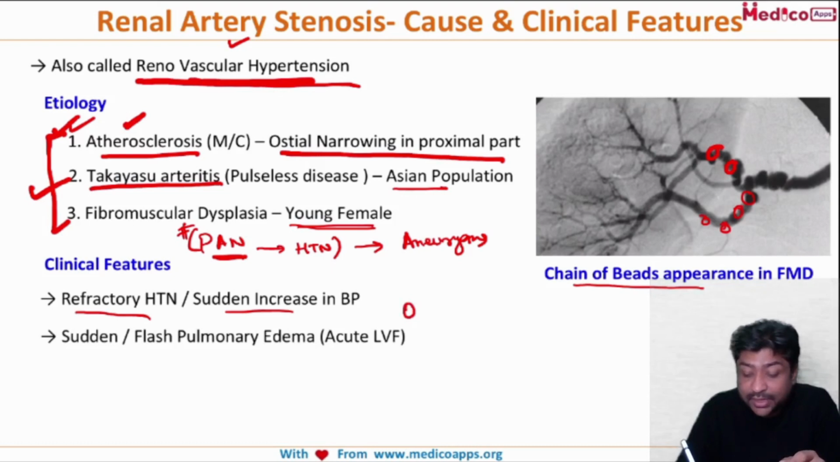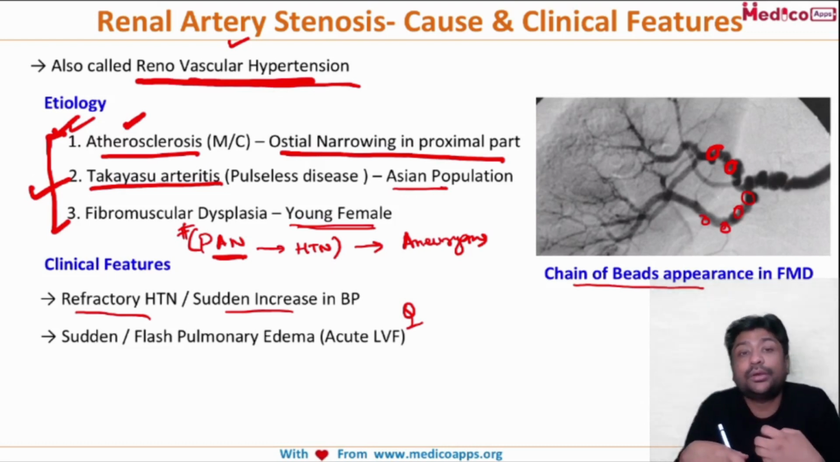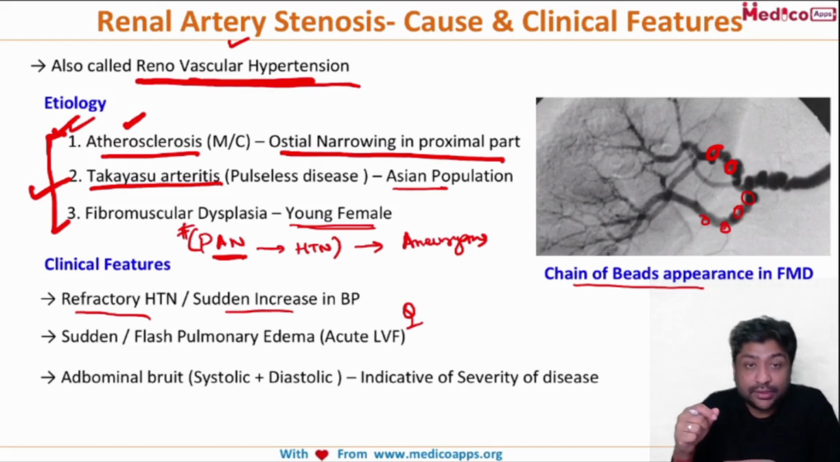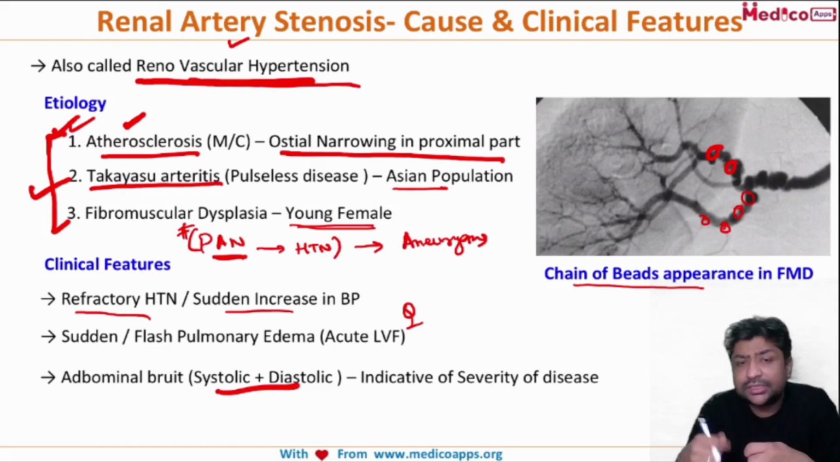This question has been asked: sudden or flash pulmonary edema is seen in, and the correct answer was renal artery stenosis. Again, when we talk about atherosclerosis, especially advanced atherosclerosis, the abdominal aorta will also be involved, and so there is an abdominal bruit. You can hear a bruit in the abdomen. This bruit will be both systolic as well as diastolic, and the severity of the disease can be correlated with the intensity of the bruit. So abdominal bruit can be a very important finding when you clinically examine the patient.